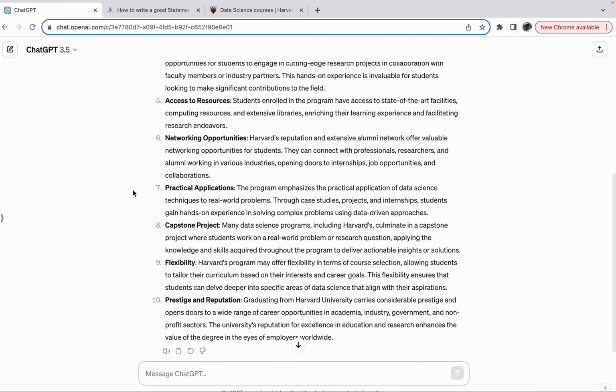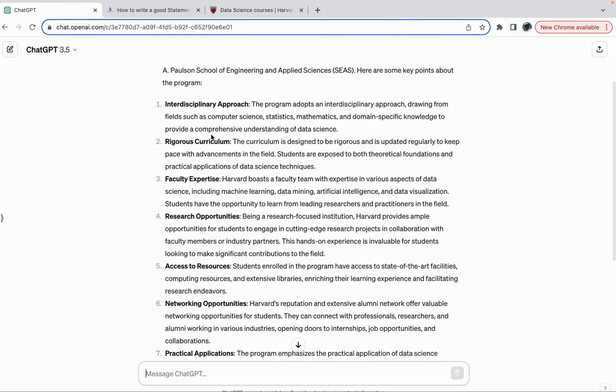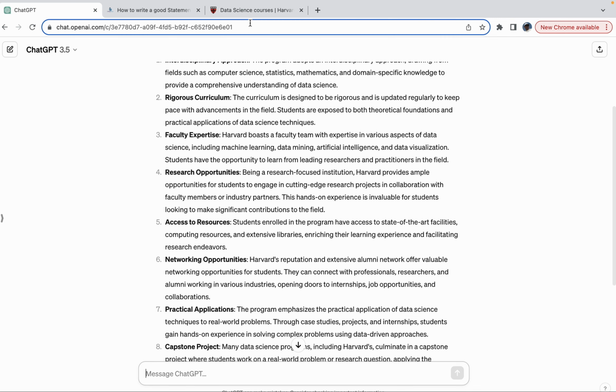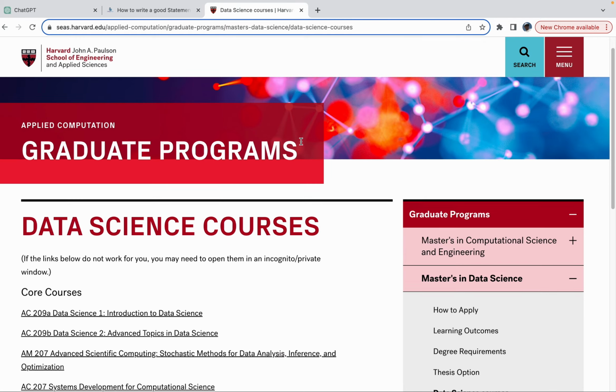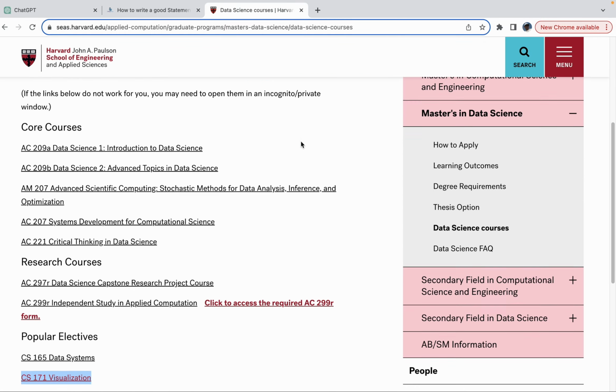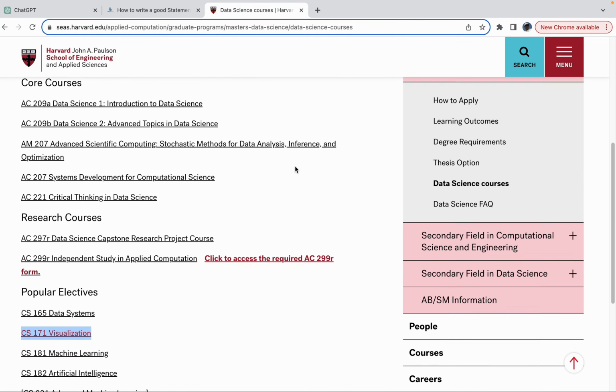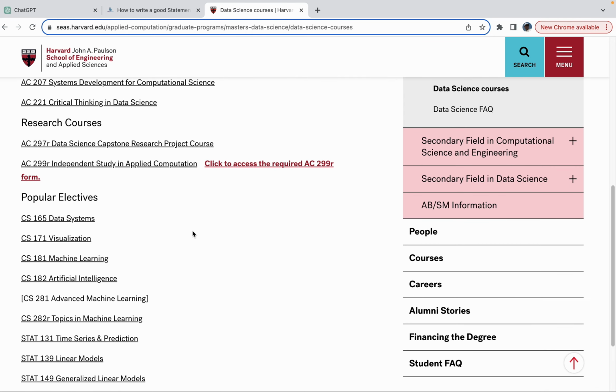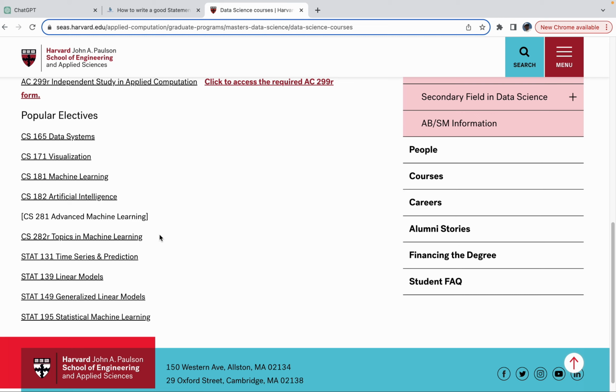And then obviously prestige and reputation. I'm still going to go to the data science graduate programs for Harvard and look at it. It talks about advanced topics, research courses, capstones, and some popular electives, such as machine learning, AI, and topics in machine learning.